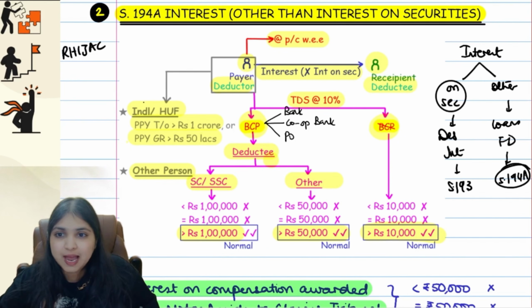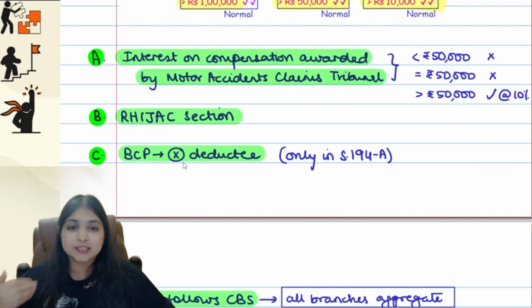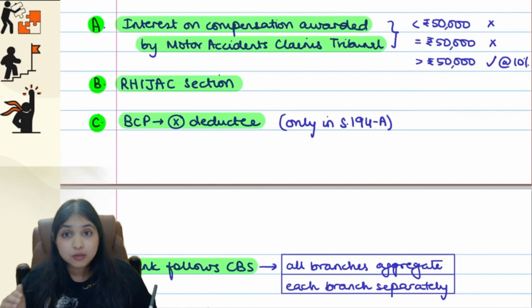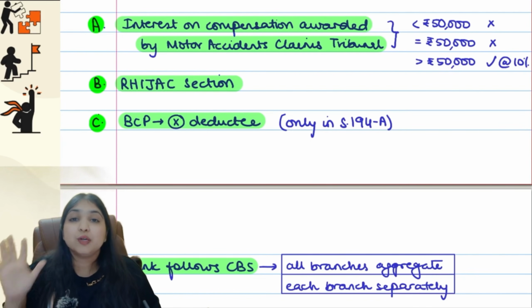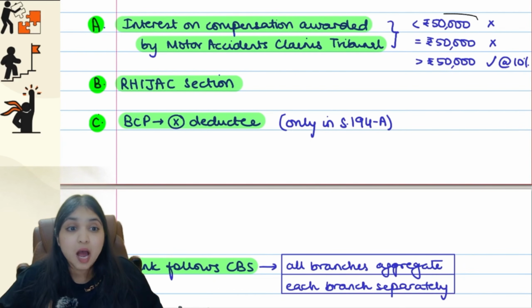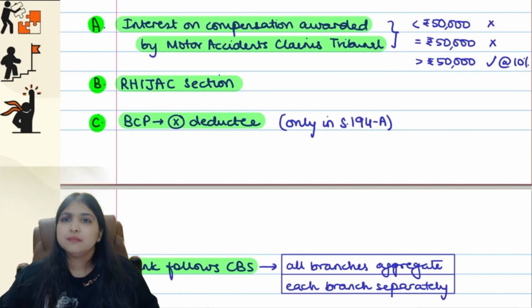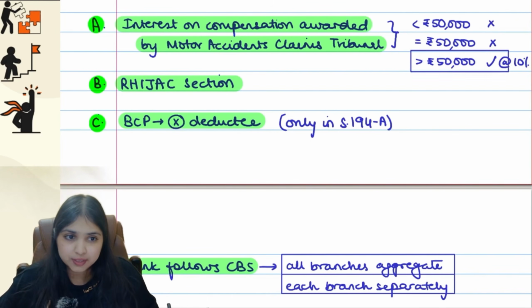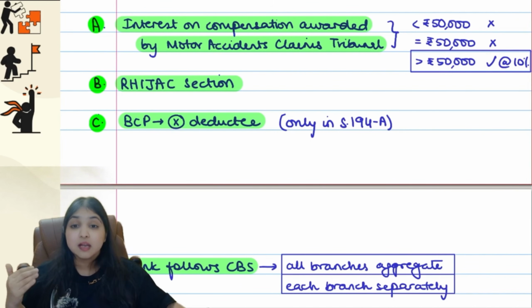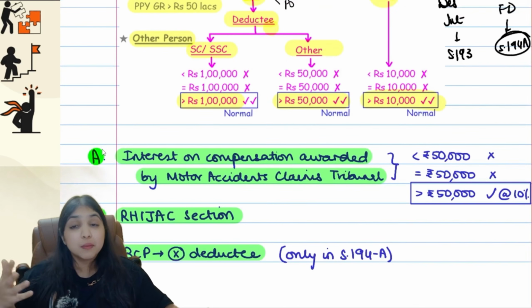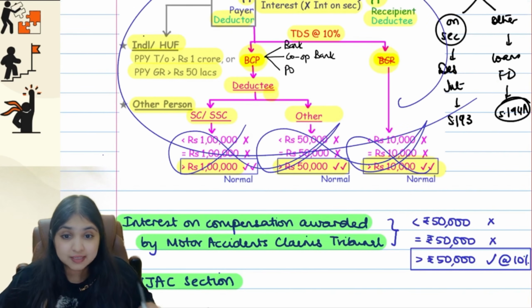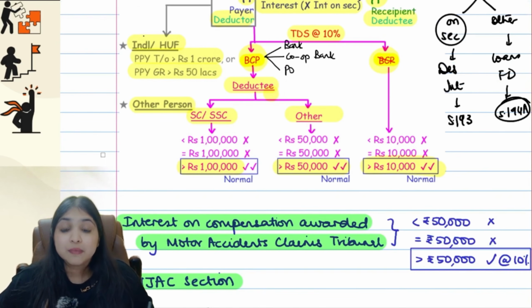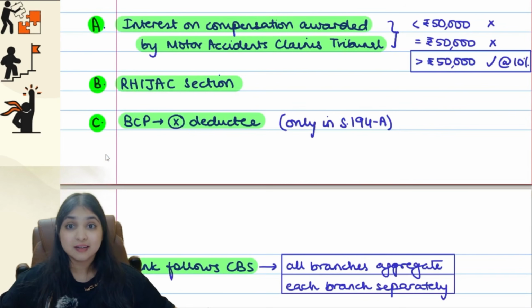So in every section, we will have a diagram like this and then we will have some special points. The first special point over here: if there's a motor vehicle accident and the tribunal under the Motor Vehicles Act has awarded interest to be paid, then on that interest, the limit of 50,000 will apply. Which means if that interest is up to 50,000, then there will be no TDS. If that interest is more than 50,000, then the same 10% TDS. So for interest given by the motor accidents claim tribunal, these limits will not apply. Everything else remains the same. Only these limits will not apply. We have a separate limit altogether for this interest awarded by the tribunal.